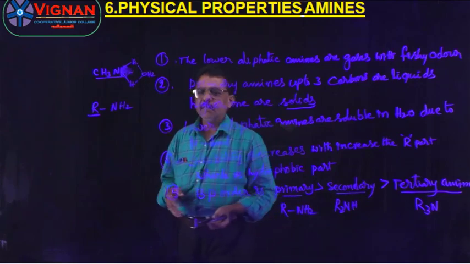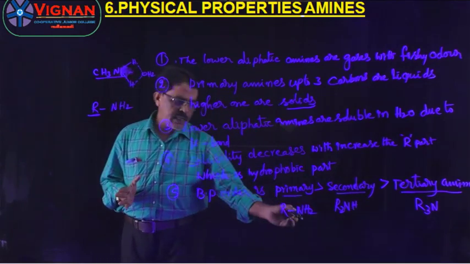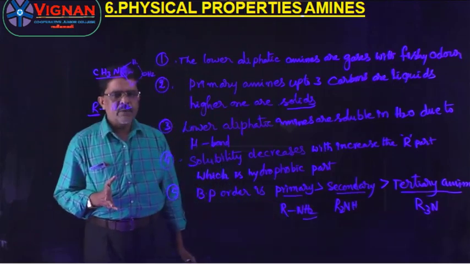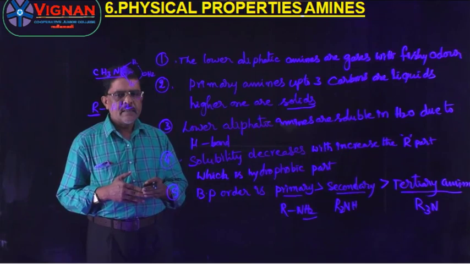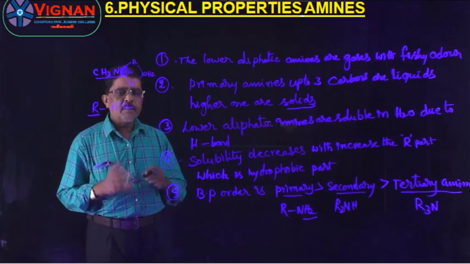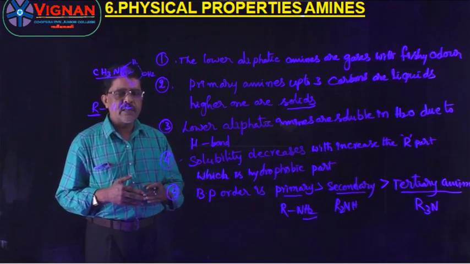Why is the boiling point of primary amines very high? Because it has two hydrogen atoms. Therefore, it can form two hydrogen bonds. Therefore, the boiling points of primary amines are very high when compared with secondary and tertiary amines.